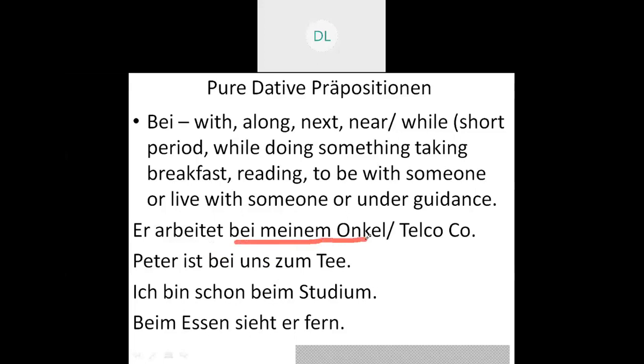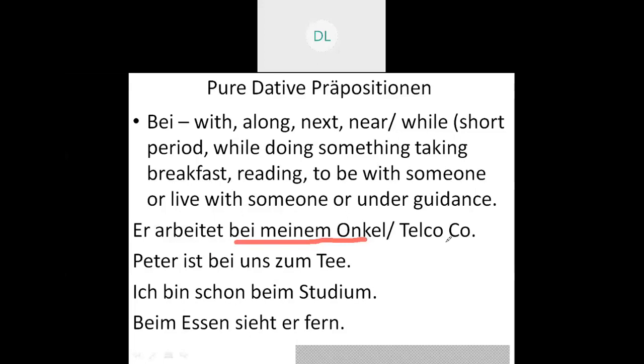So bei meiner Tante, that is under the care of my aunt. So, er arbeitet bei meinem Onkel, or the sentence which we discussed now, wohnt bei meiner Tante in Deutschland. That is, he stays under the care of my aunt in Germany.